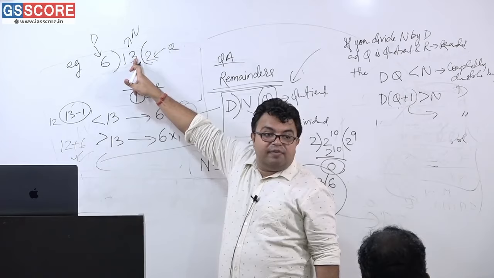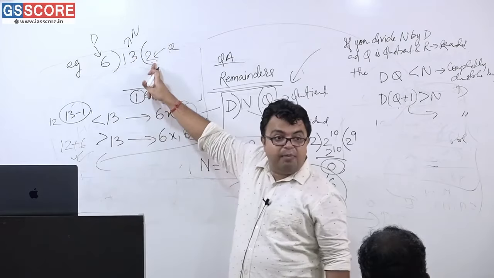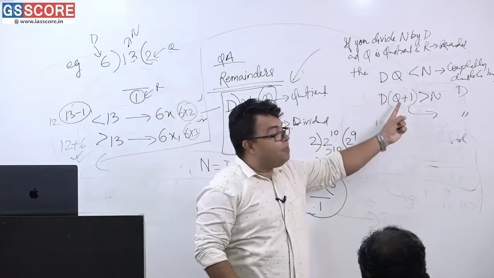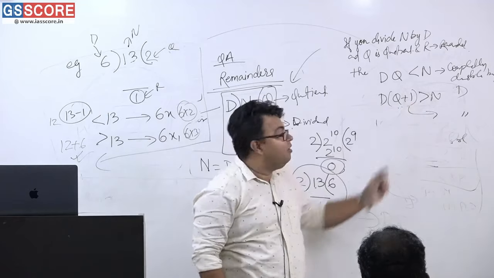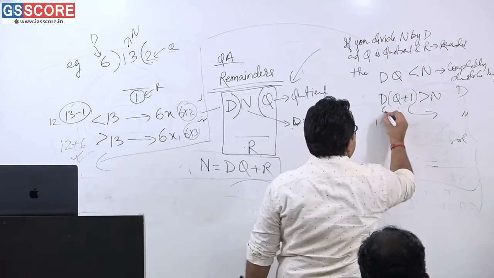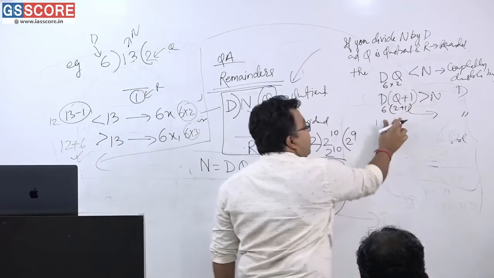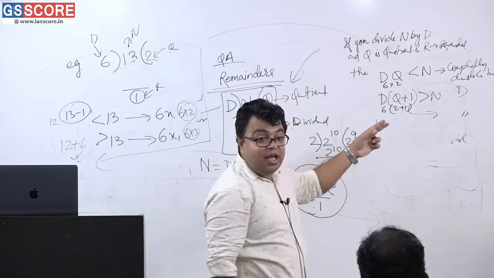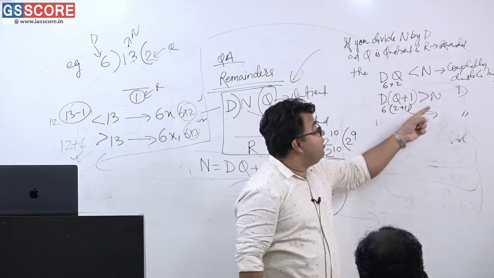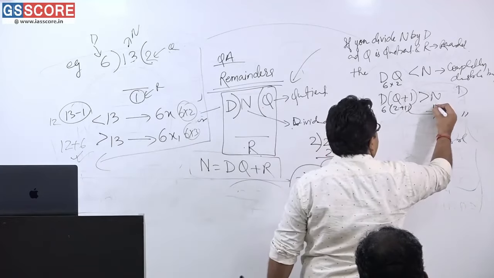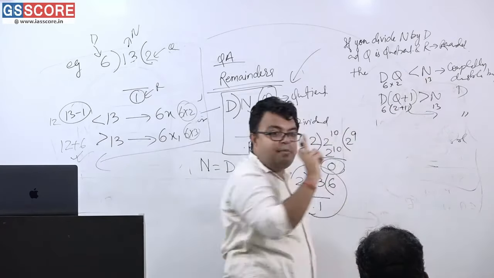So that will be completely divisible. And 6 into 3, I mean to say 2 plus 1, see here, 2 plus 1. Getting or not getting? This is 6, this is 2 plus 1, this is 6, this is 2, here it is 12, here it is 12 plus 6, it means 18. So this is greater than N. N is 13 here, and this is below 13. Am I correct or not?